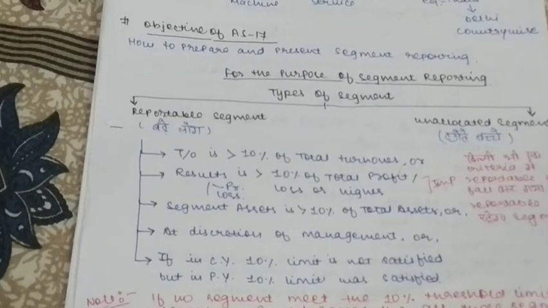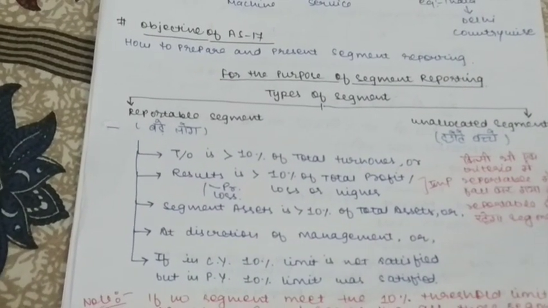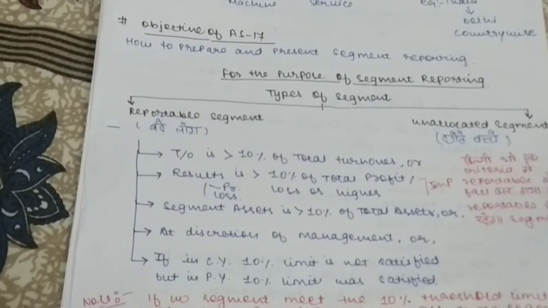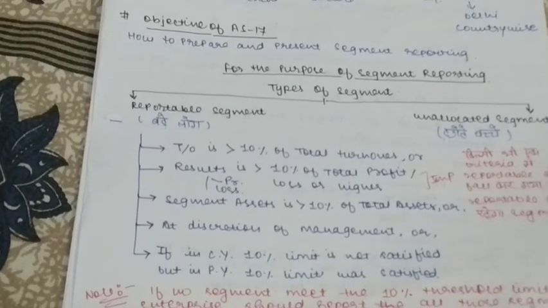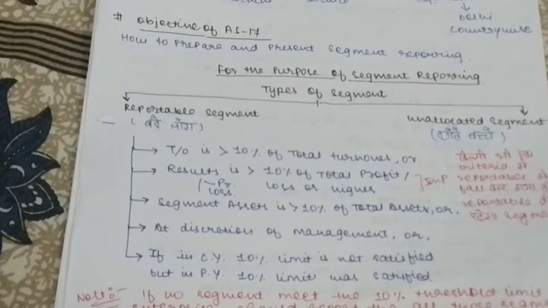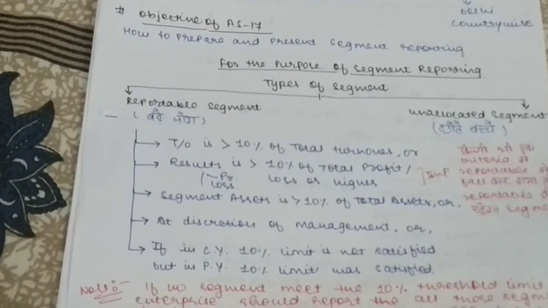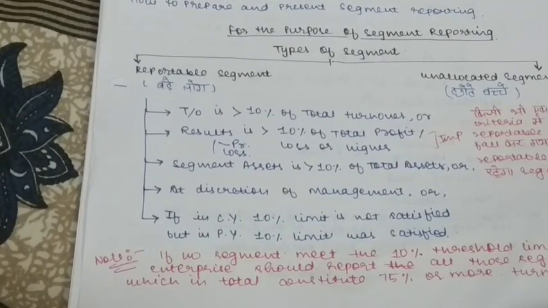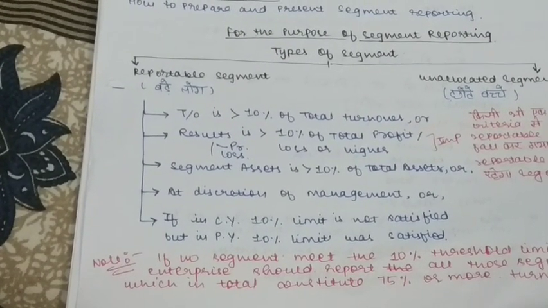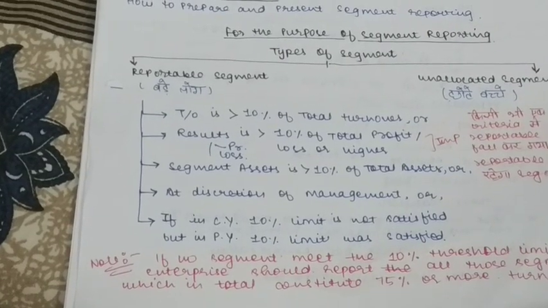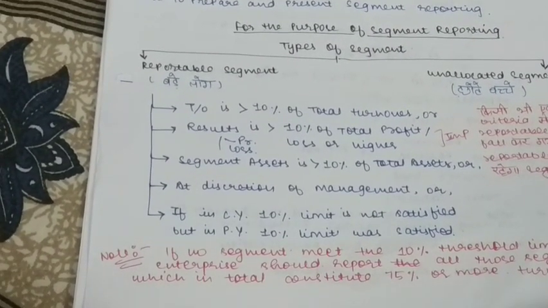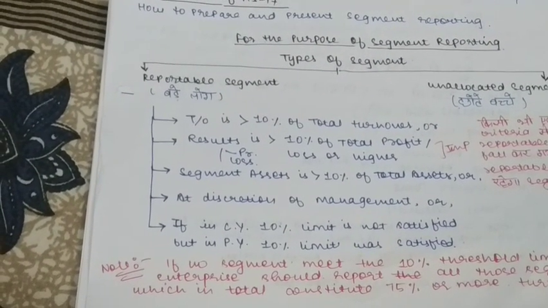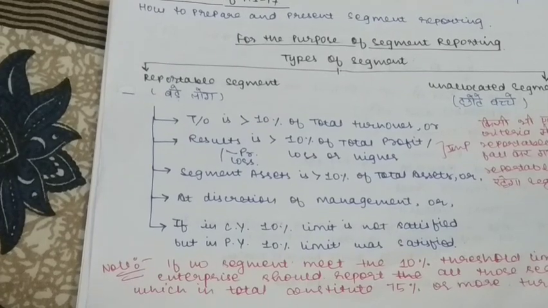In the second criteria, we have to see the result, meaning whether the segment has made a profit or loss. Irrespective of whether it is profit or loss, we have to see that the result is 10% or more of the total profit of the company. The third criteria is that segment asset should be more than 10% of the total asset of the whole company. So segments which have 10% or more of the total assets of the company will be reported.